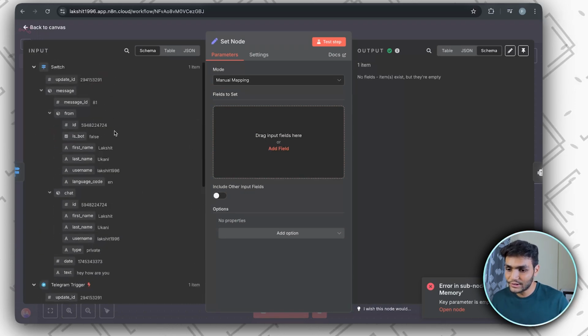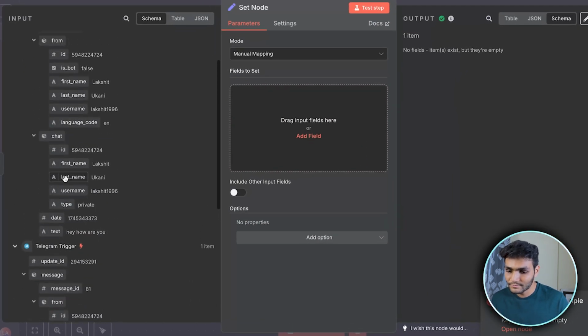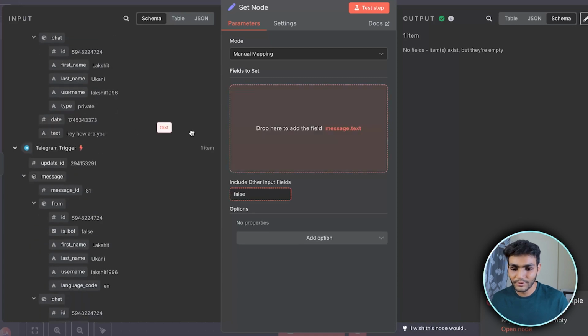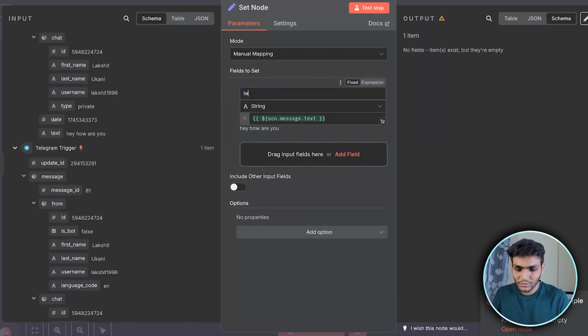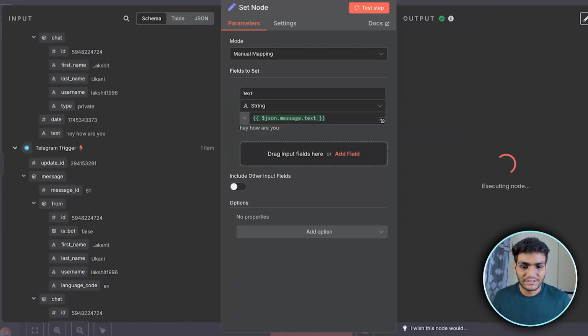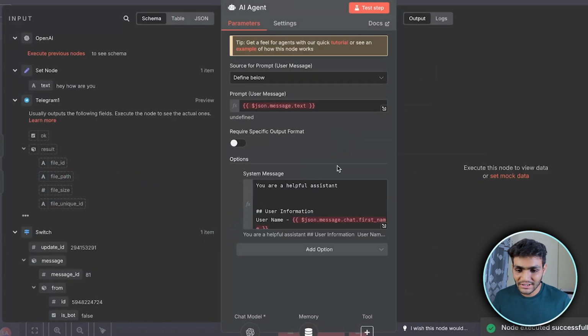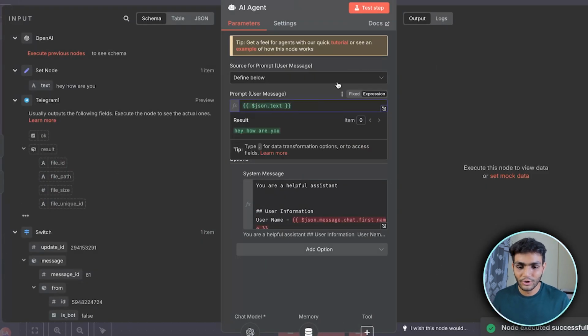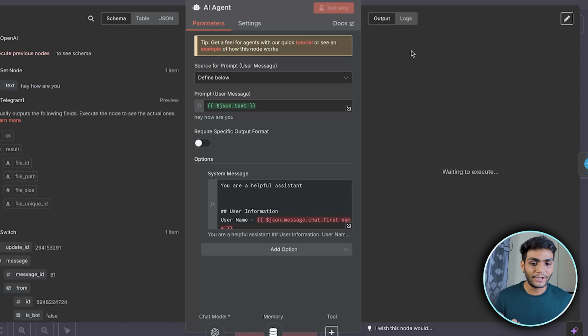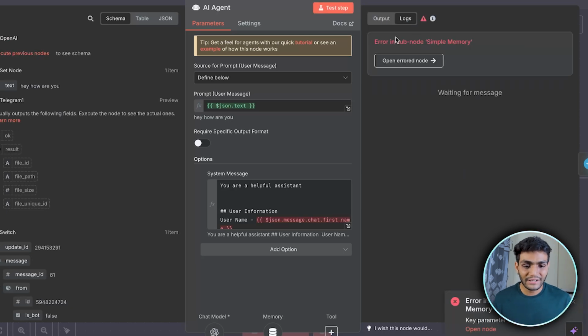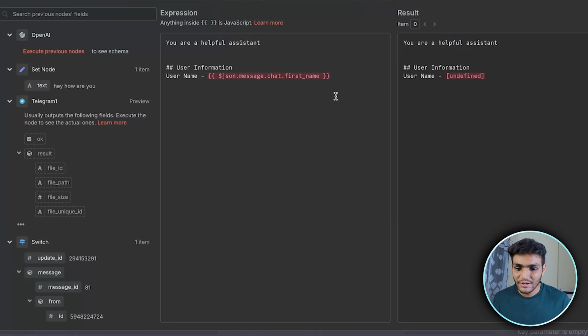So let's get that value. We'll get a value from here. Let's convert into text. Now if you see, we are getting the text. Now inside this thing, we will just be looking for the normal JSON.text and we'll reply with it. Now we're getting an error in the simple memory part because we have changed the message over there as well. So we will not be getting from JSON.message.chat, we will only be getting from JSON.chat.